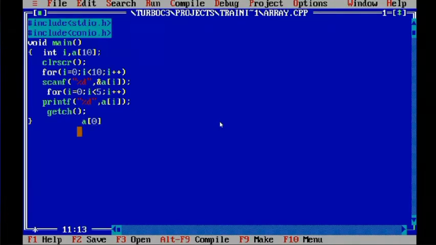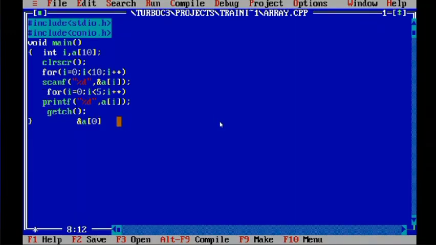We are scanning the location, so we will give ampersand, then A of 0. Is it understandable? Yes, ma'am. For loop starts with I equals 0, so A of I means A of 0.